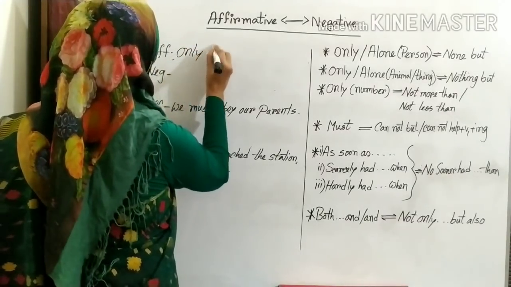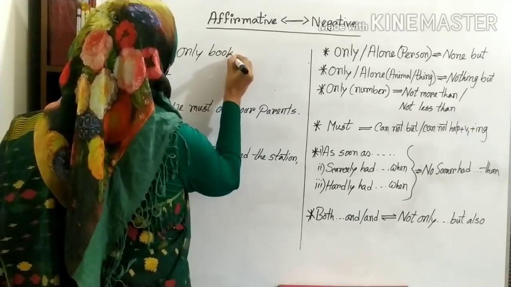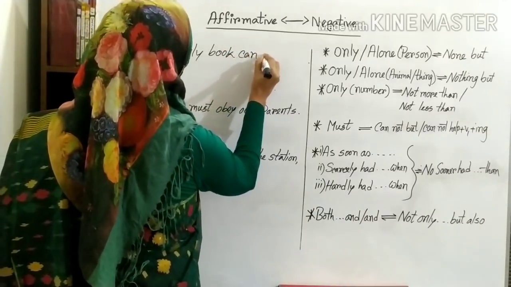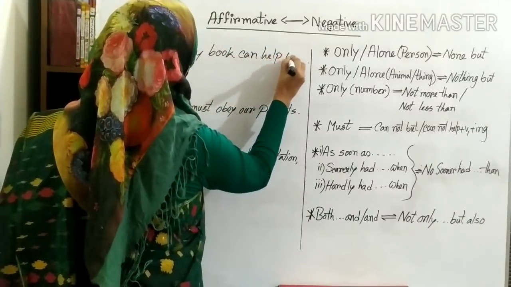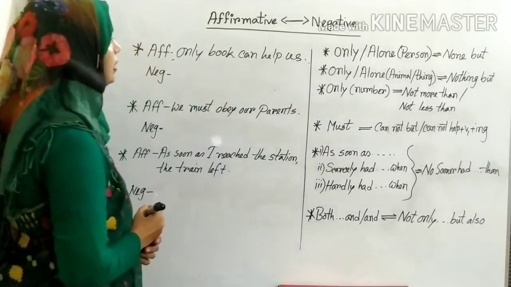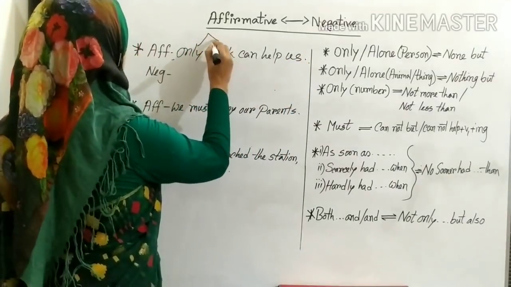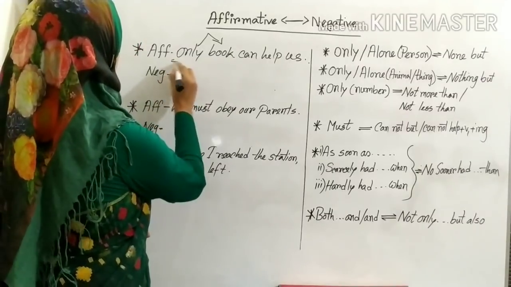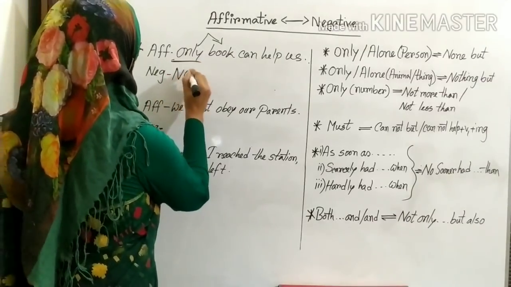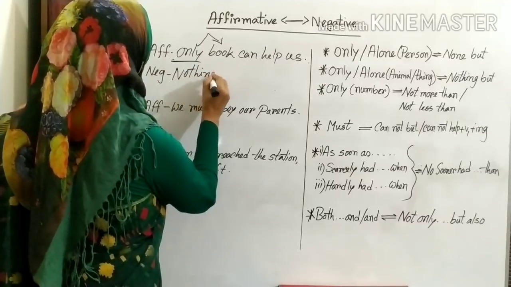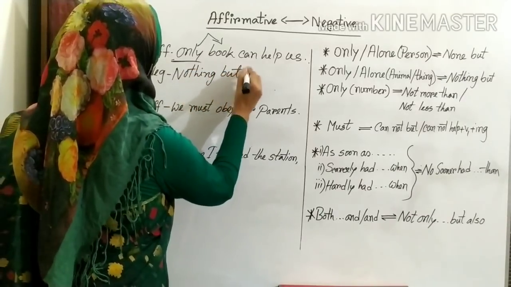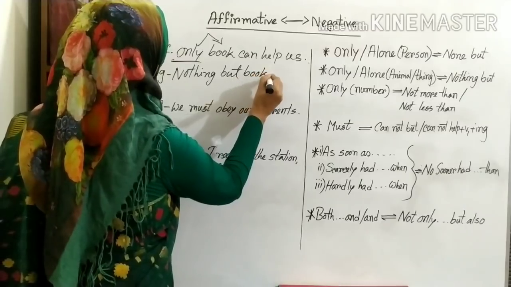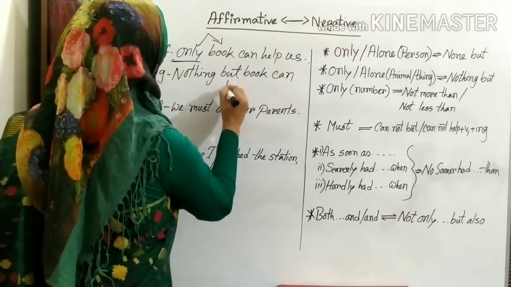Only book can help us. So you are seeing that after only there is a thing's name. So in the negative sentence, instead of only, you can write nothing but book can help us.